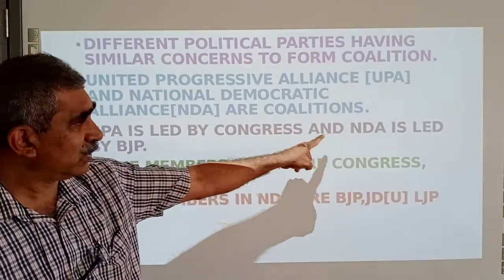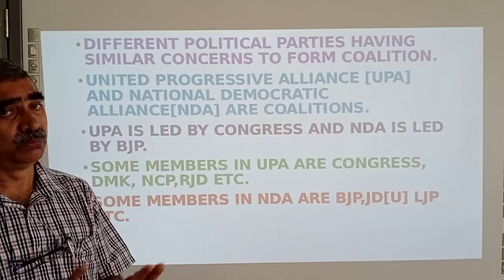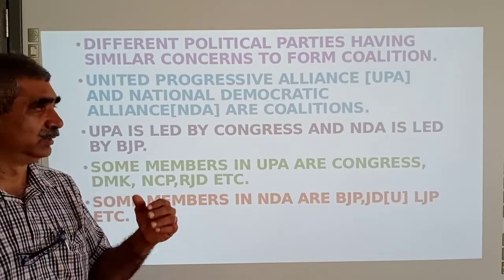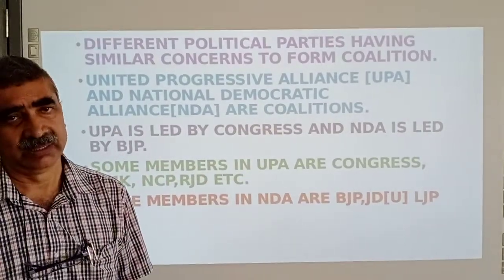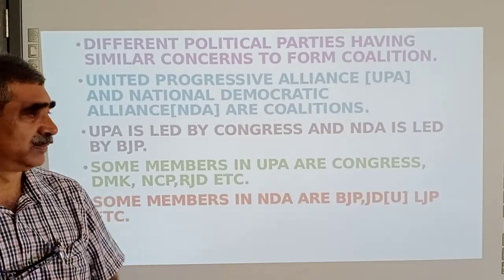UPA is led by Congress and NDA is led by BJP. Two main political parties: the Indian National Congress and the Bharatiya Janata Party. They are the two leaders of the coalitions.